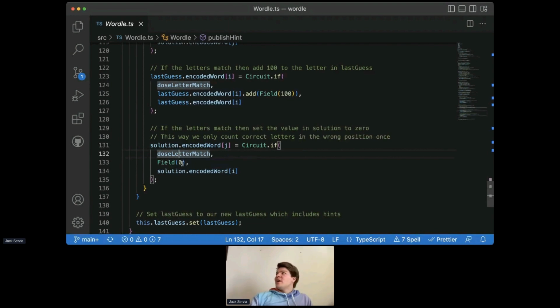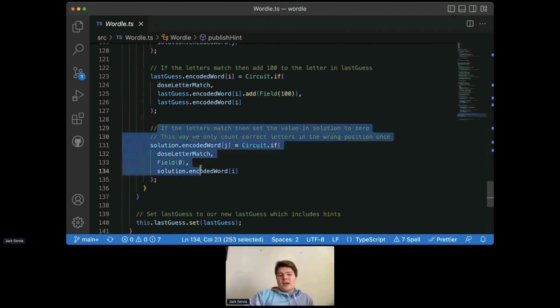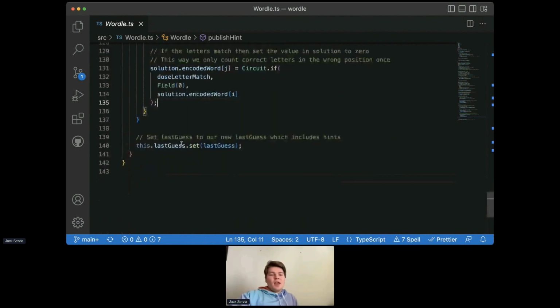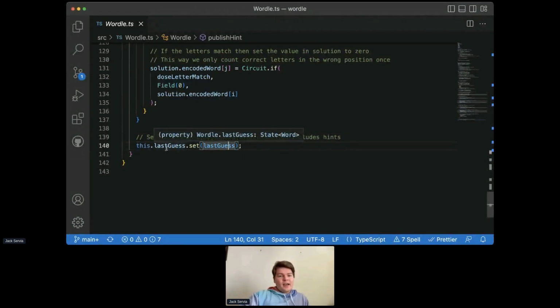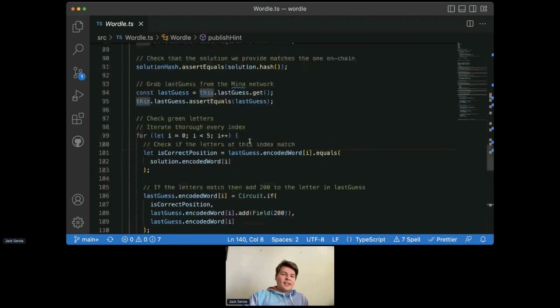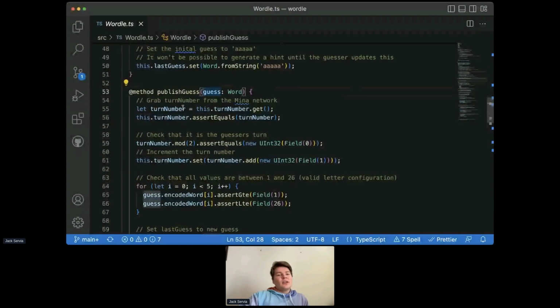So for example, if we had one E that we had guessed correctly, but the word had 2 E's, or let's say we had guessed 2 E's, but the word had 1 E. Without this block here, we would get hints for both E's, even though we really only want hints for one. And so then the final thing that we do is we set this last guess to our new last guess, which includes the hints. And then now the guesser can guess again.